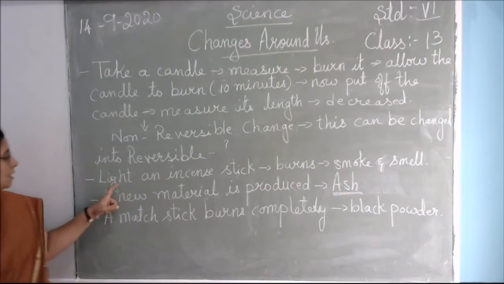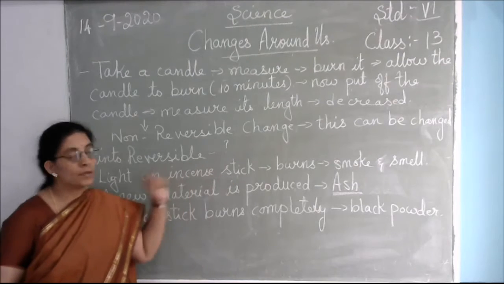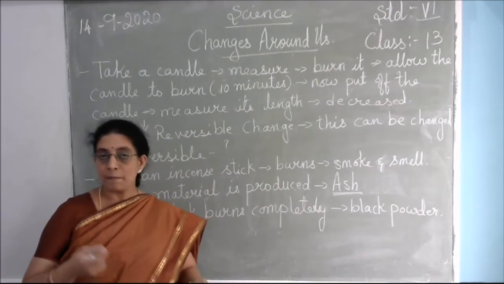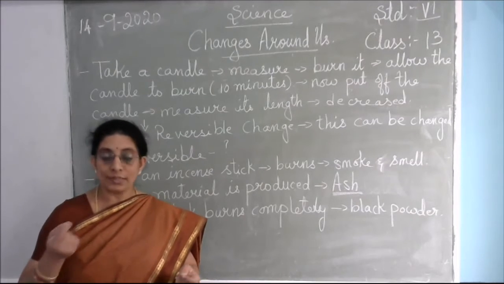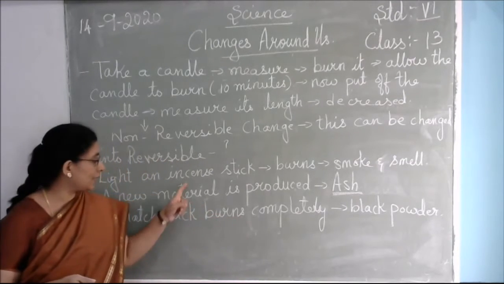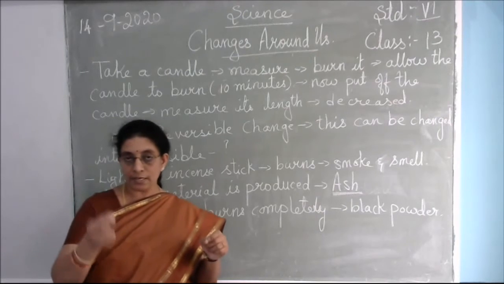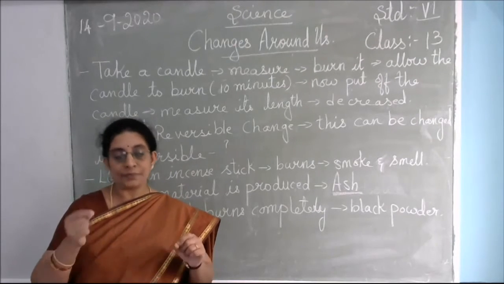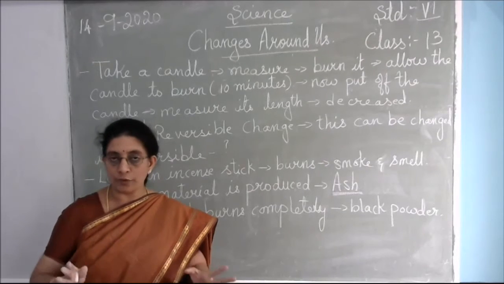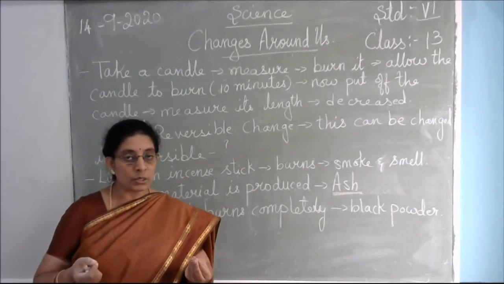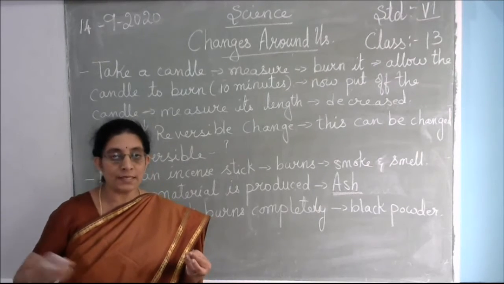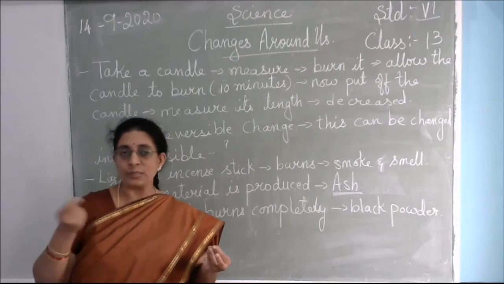See, like an incense stick. You know what is the meaning of incense stick? At home you might have seen mummy uses agarbatti. That agarbatti is called the incense stick. So you burn the agarbatti and you keep it. After it burns properly, you put off the flame. And what can you see? You can see that the smoke is coming out from this incense stick. Only the smoke you can see.